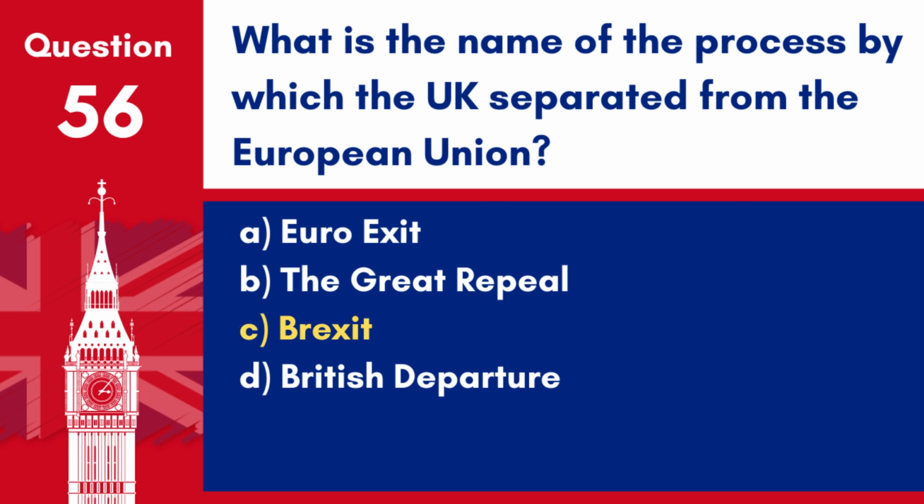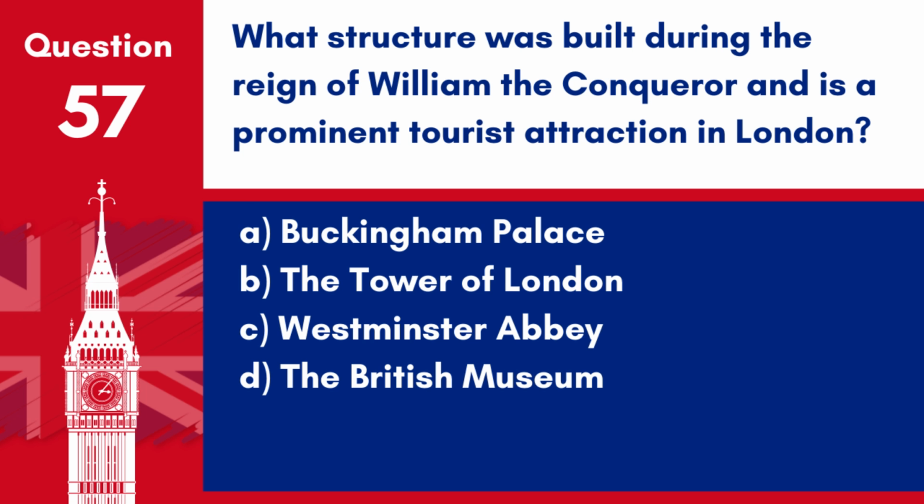Answer: C. Brexit. The term Brexit describes the process of the United Kingdom's withdrawal from the European Union. Question 57. What structure was built during the reign of William the Conqueror and is a prominent tourist attraction in London? A. Buckingham Palace. B. The Tower of London. C. Westminster Abbey. D. The British Museum.